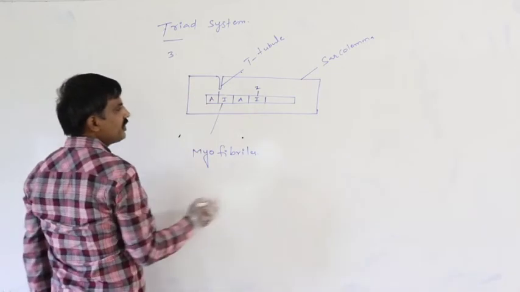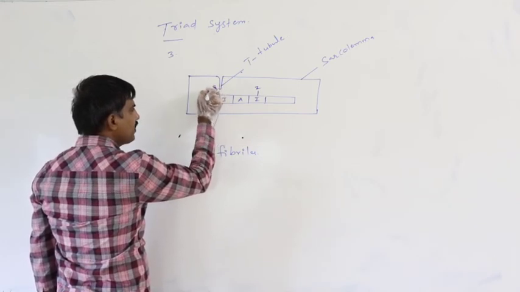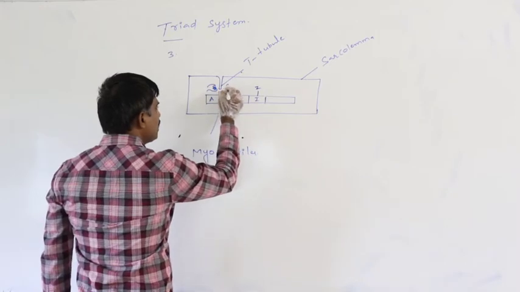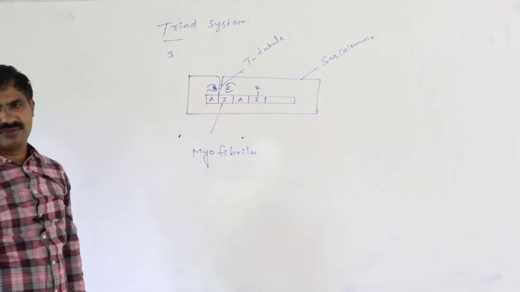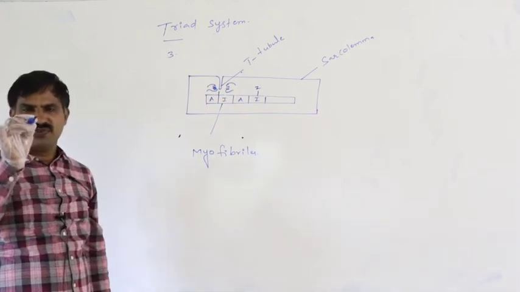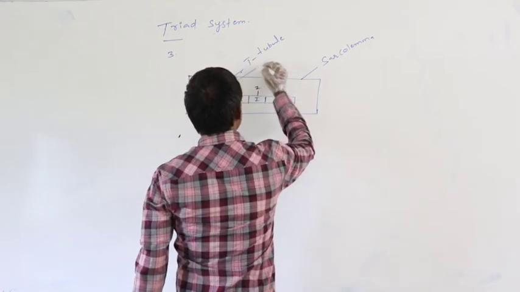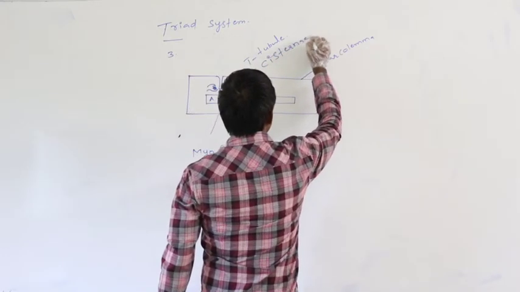On either side of the T-tubule, the sarcoplasmic reticulum which is present shows infolding to form a structure that is said to be the cisternae.